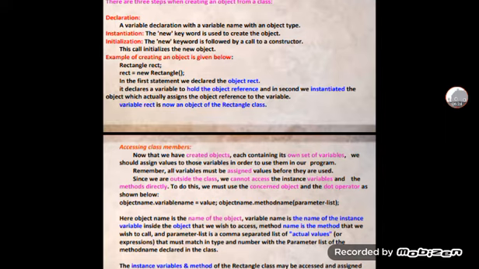And then initialization, the new keyword is followed by a call to a constructor. This call initializes the new object. These 3 steps, declaration, instantiation, and initialization, are the steps of creating an object from a class.